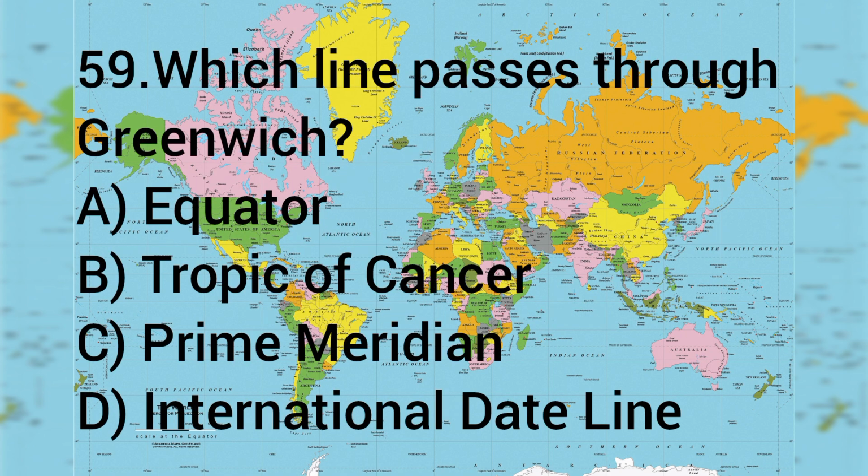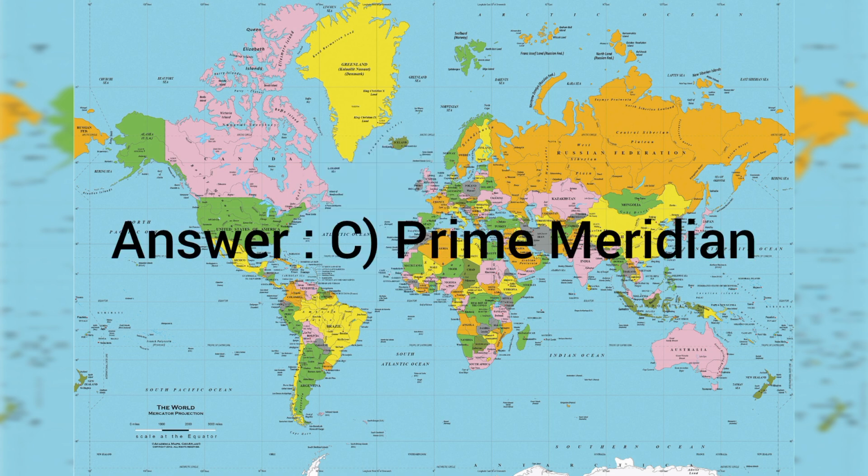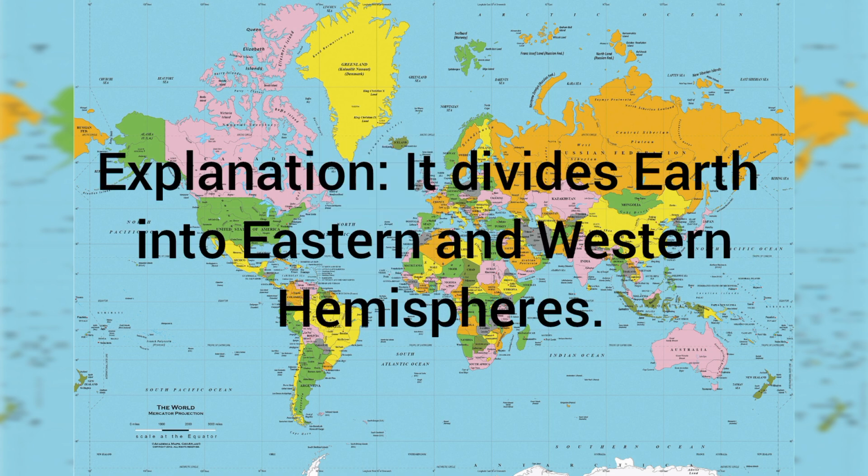Question number 59. Which line passes through Greenwich? Option A. Equator, B. Tropic of Cancer, C. Prime Meridian, D. International Dateline. The answer is C. Prime Meridian. It divides Earth into eastern and western hemispheres.